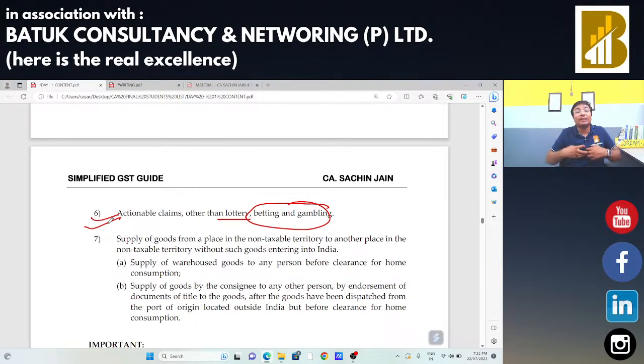If I am going to buy that particular share for 200 rupees in future, in that case GST will be applicable. But if I am saying that in future I am going to buy that particular share at 200 rupees and in future I am not going to get that particular share, we are just going to adjust. In that case, the same should be considered in the definition of securities. Hence, no GST will be applicable because no GST is applicable on money and securities.